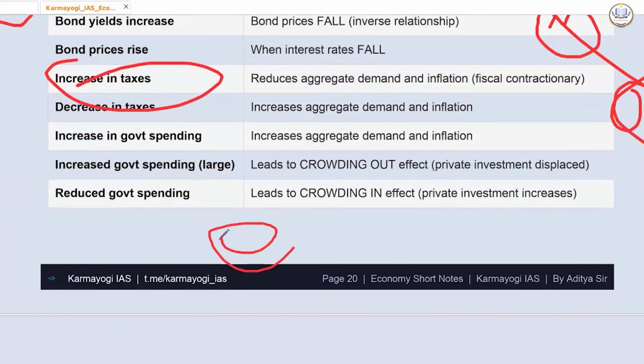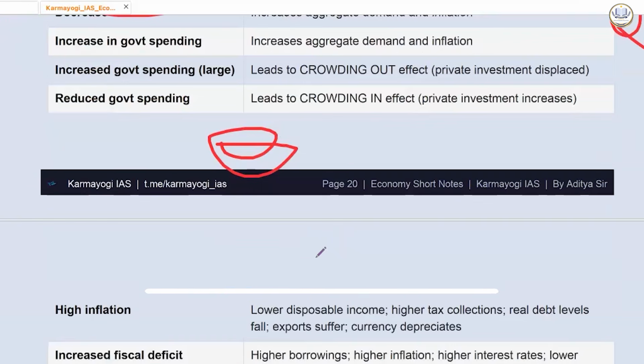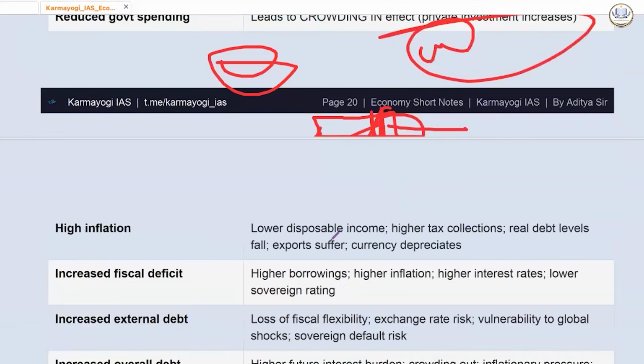If government is spending more and more or taking more and more money out of the market, then it will lead to crowding out. Crowding out means, now look, money in the economy is something which is fixed. Now in this, government is taking most of the pie, then for private investment, the pie will remain less. That is called the crowding out effect.